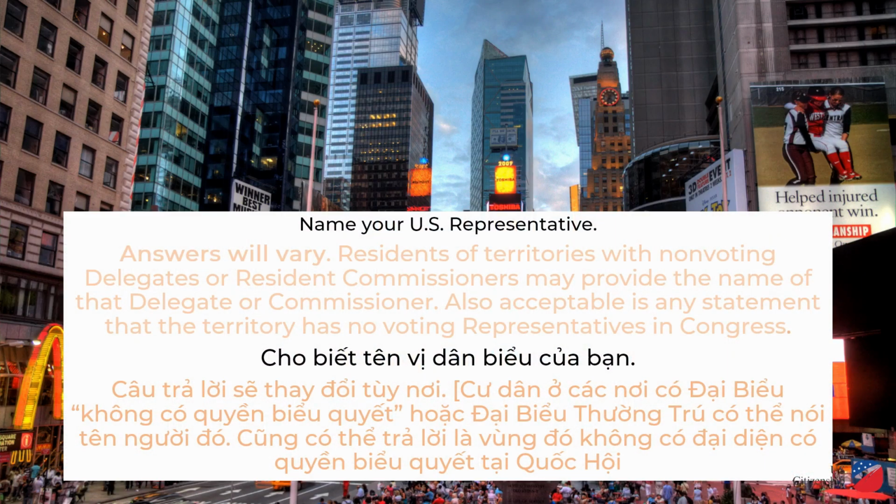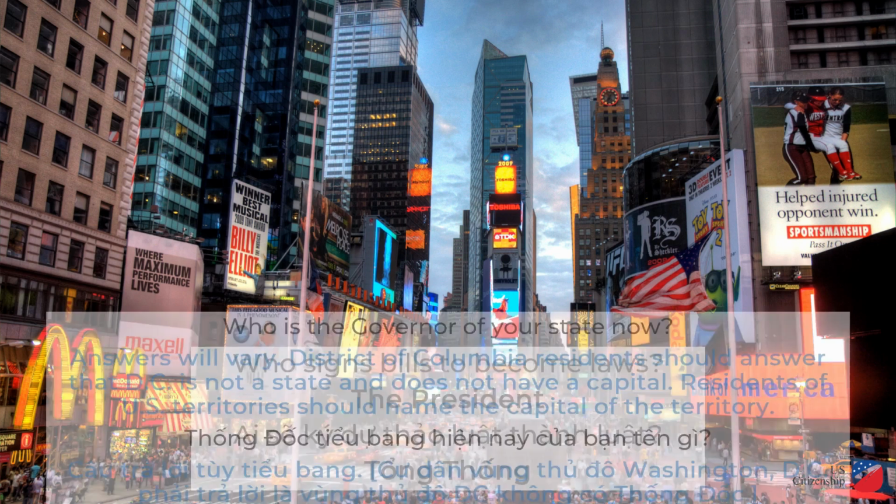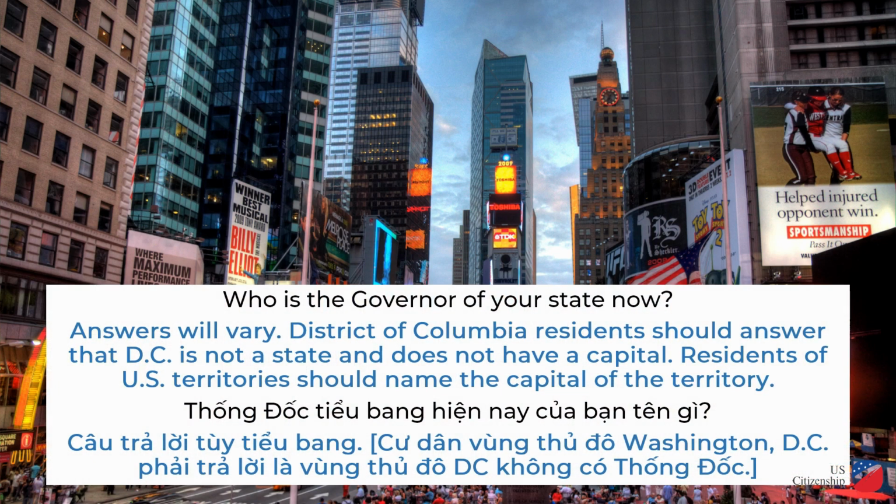Name your U.S. representative. Answers will vary. Residents of territories with non-voting delegates or resident commissioners may provide the name of that delegate or commissioner. Also acceptable is any statement that the territory has no voting representatives in Congress. Who signs bills to become laws? The President. Who is the governor of your state now? Answers will vary. District of Columbia residents should answer that D.C. is not a state and does not have a capital. Residents of U.S. territories should name the capital of the territory.